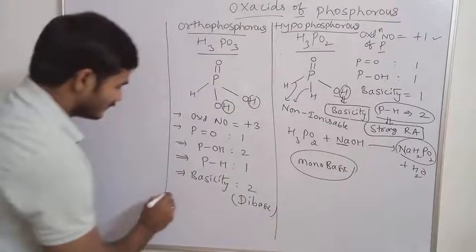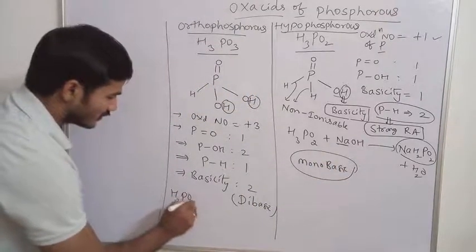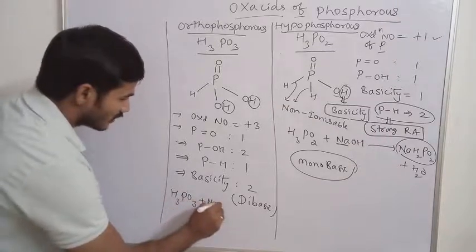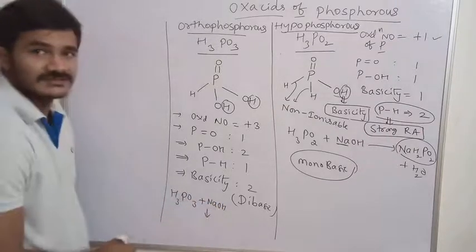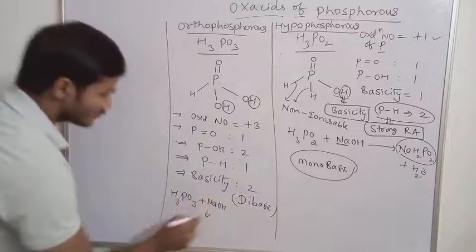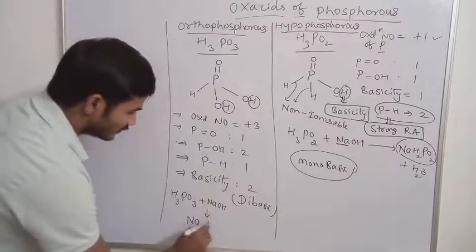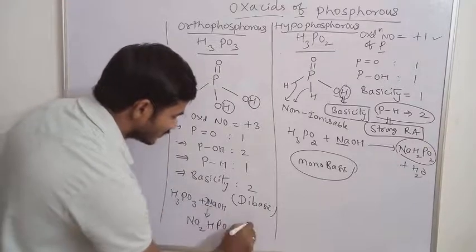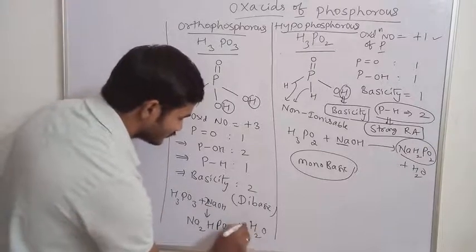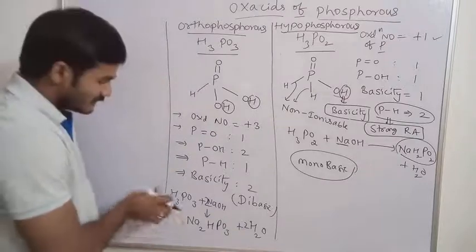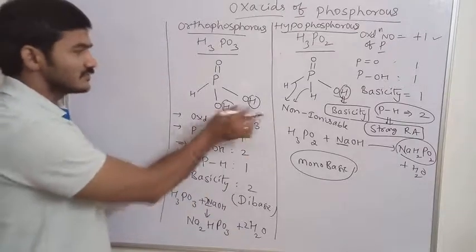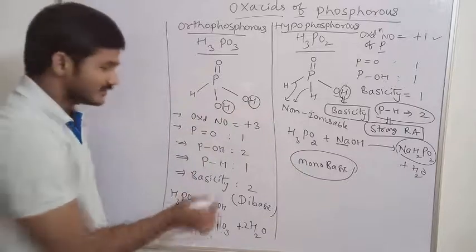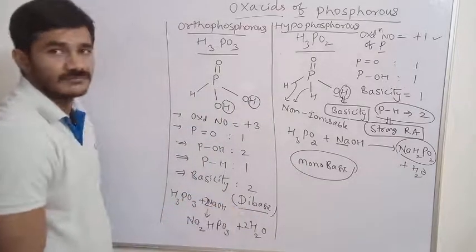If I take the H3PO3 and react with NaOH, how many hydrogen atoms are replaced in this? Basicity is 2, so 2 hydrogen atoms are replaced, giving Na2HPO3 plus 2H2O. If I balance this, 2H2O. So from this reaction it is very clear that it contains 2 H plus ions. 2 H plus ions are replaceable. That is, it is said to be a dibasic compound.